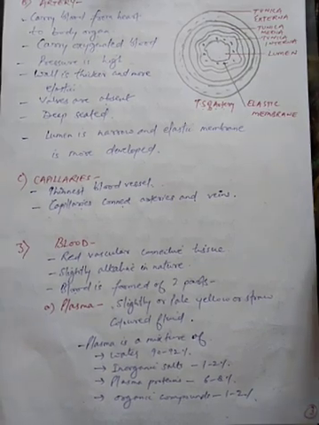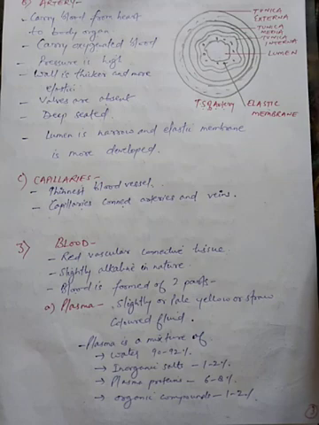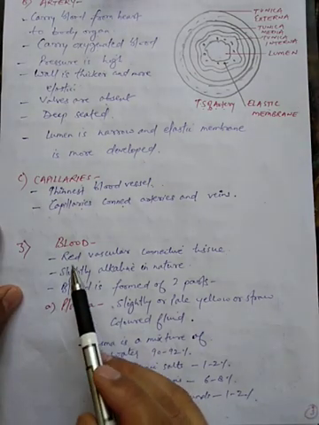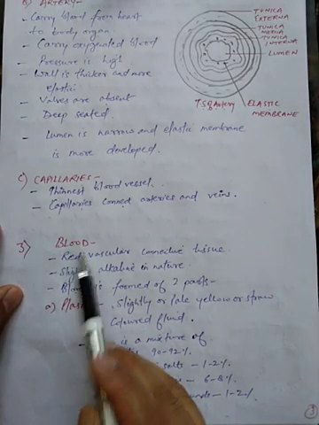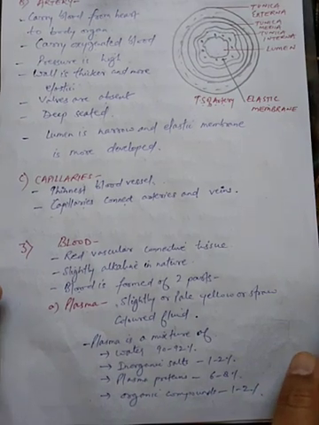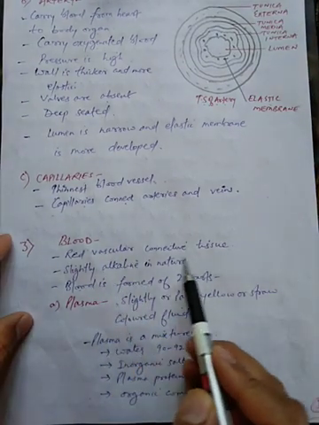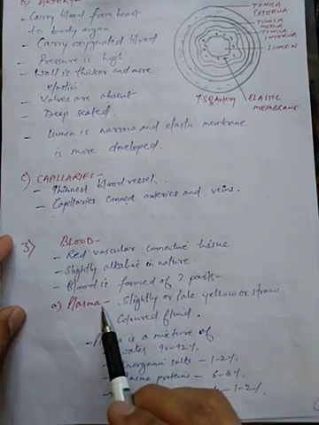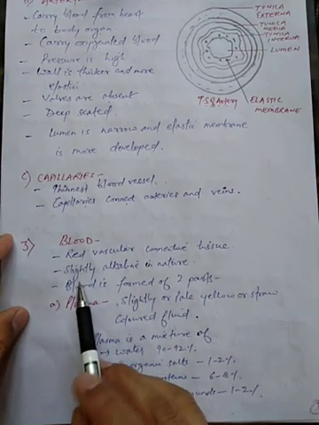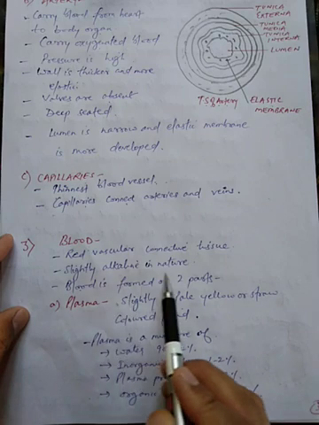Continuing with chapter 3, human body circulatory system, we are discussing the third component of the circulatory system, that is blood. Now students, you can see this blood is a red vascular soft connective tissue. Now these are some characteristics of the blood. This is slightly alkaline in nature.